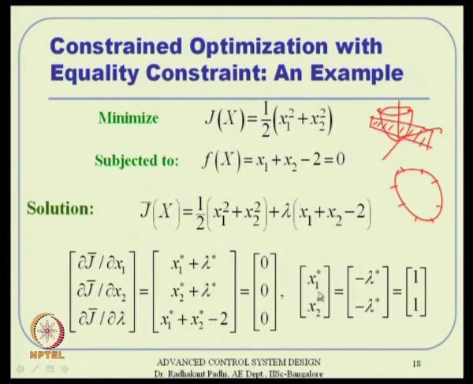So, we have this x 1 star and x 2 star is minus lambda star, both are same, and then you substitute back here, we will get that lambda star minus 2 lambda star minus 2 equal to 0, that means lambda star is minus 1, and hence minus lambda star is plus 1. So, you get x 1 star, x 2 star is 1 1 actually. Okay. So, obviously, somewhere here in the function the minimum exists actually, that means the minimum will be somewhere here, if we take the projection basically.